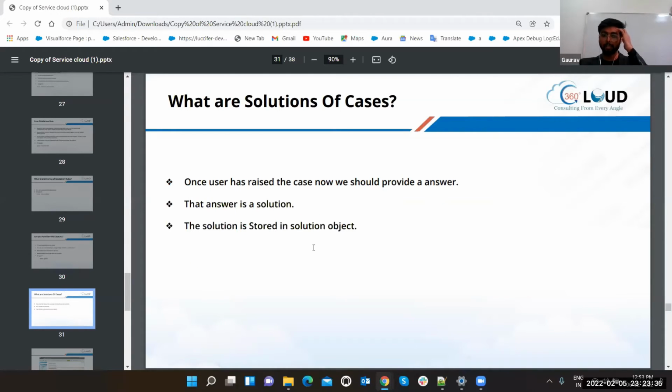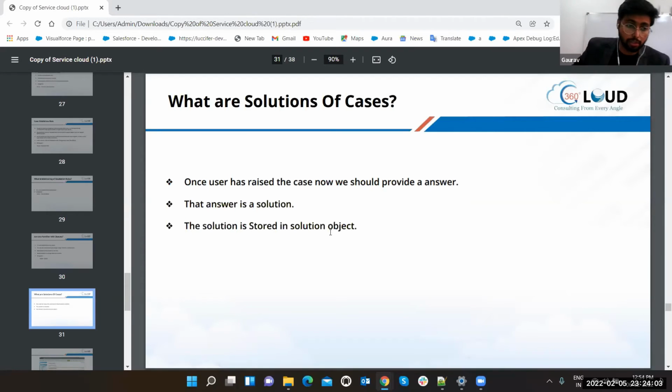Now that's where the picture comes. Currently in Service Cloud, what have we learned? We have learned that definitely all persons are going to put the query, will come and ask the question, will raise a case. The service agent will get the question, and you can route the question to a particular agent.